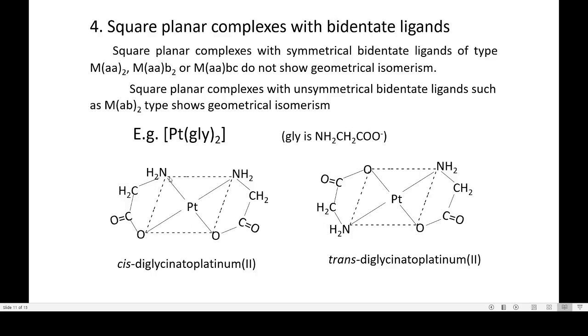So here the donor atoms attached are exactly reversed. So the nitrogen donor atom in this ligand is exactly opposite to that of the other ligand. So this structure is the trans form.